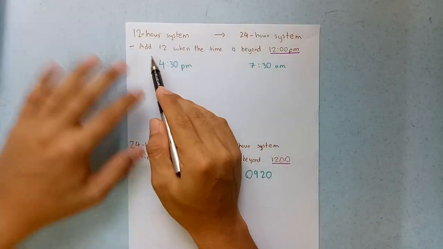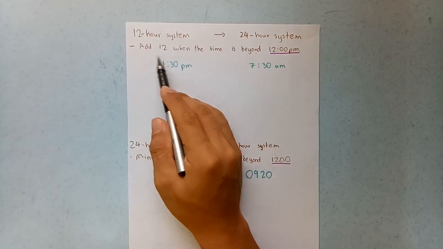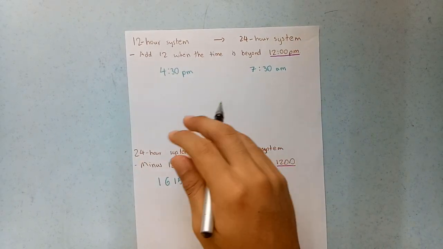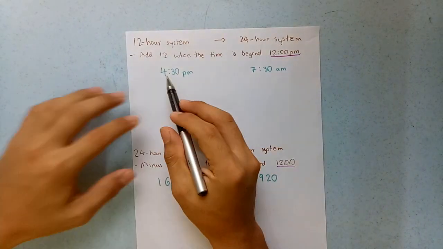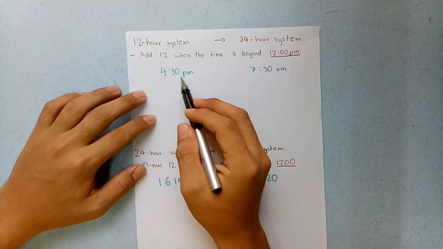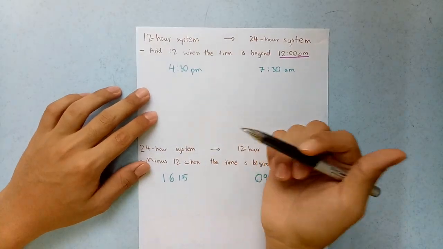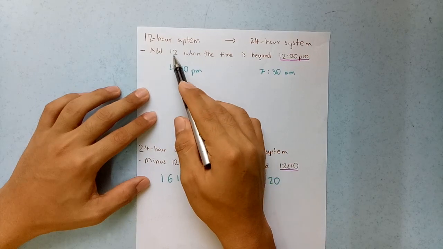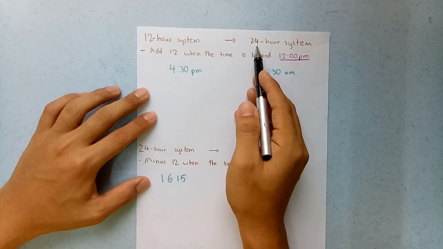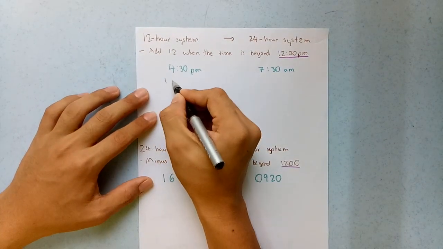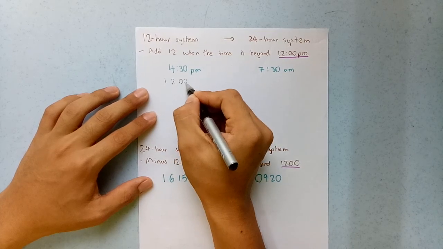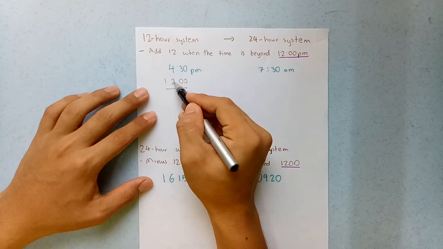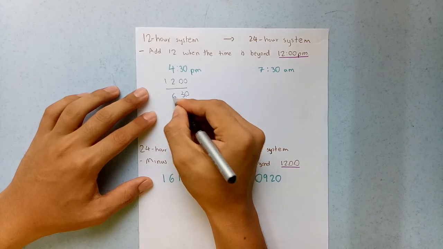Okay, so what I wrote here is, when the time is beyond 12 p.m., let's see, 4:30 p.m. It is beyond 12 p.m., correct? So which means we have to just add 12 when you want to change into 24-hour system. You just add 12. 12, 30, 4 plus 12, 16.